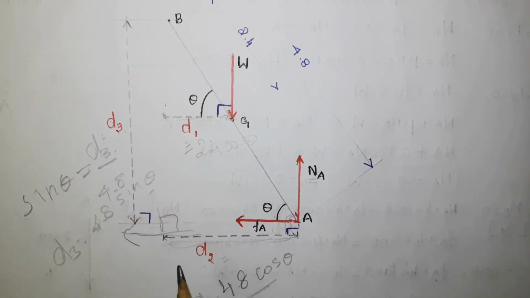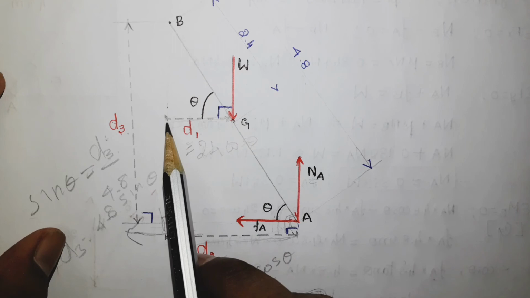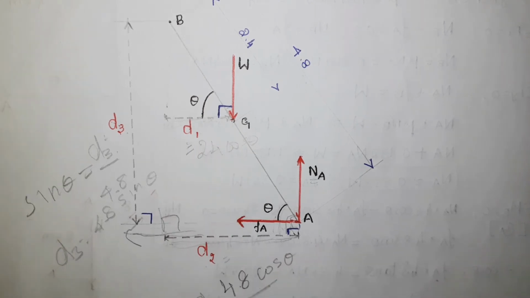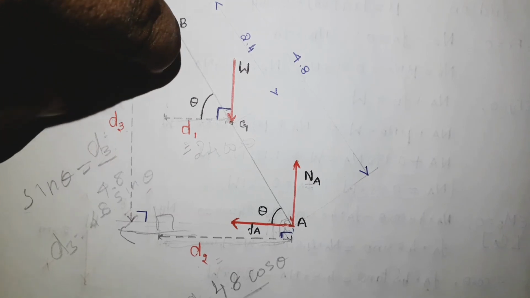The next very important step is to find the direction, whether the given moment is clockwise or anti-clockwise. I already mentioned that I have taken the anti-clockwise moment as positive. If you take the force W, this is the perpendicular distance, and this is the direction of the rotation of the moment.